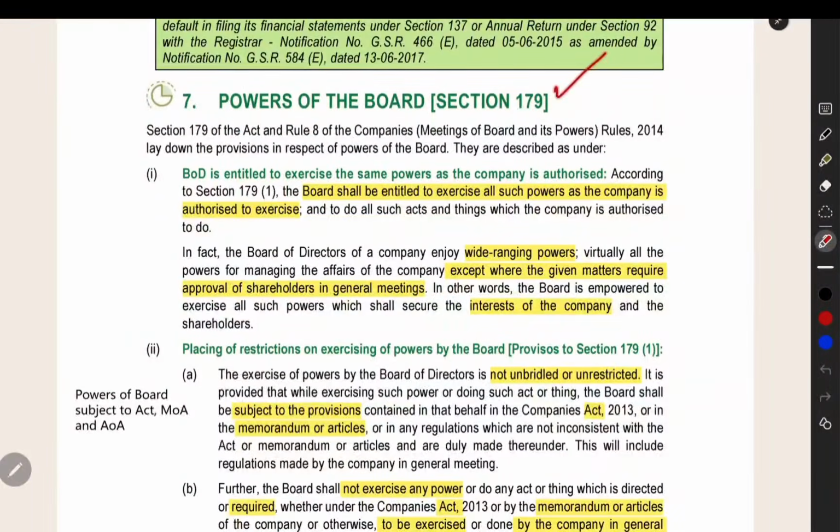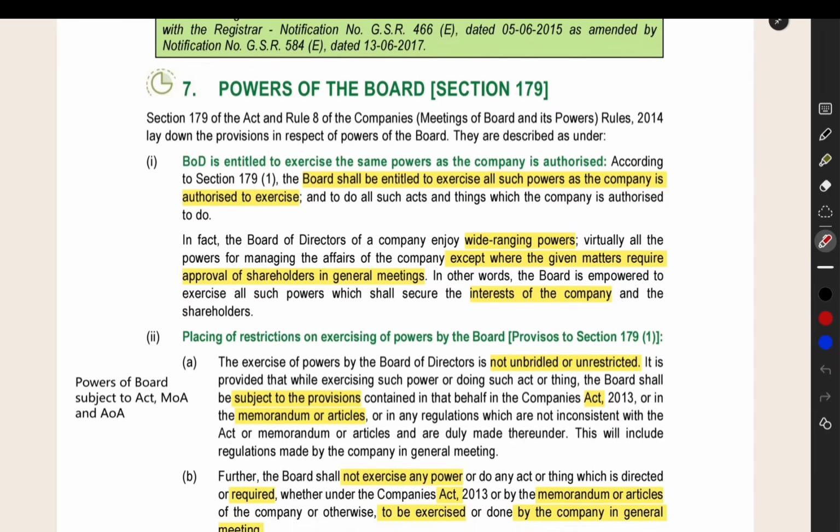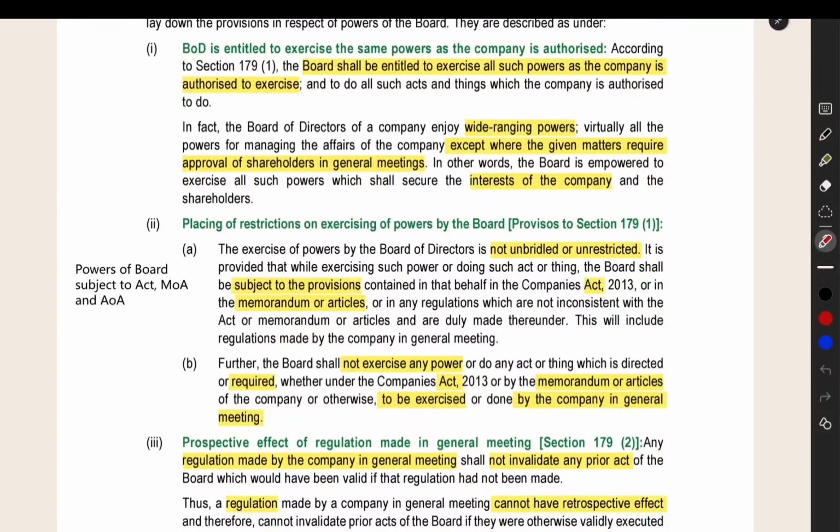Now we can see section number 179, which talks about the powers of the board. What are the powers of the board of directors? We already know that a company is an artificial entity, and for that company, directors will be acting as agents. The directors will do all the work for the company. So whatever the powers of the company, all the powers can be exercised by the board of directors. But when you are exercising some powers, you need to get approval from the shareholders. That is a basic thing that we all know.